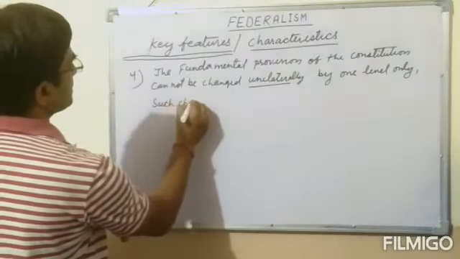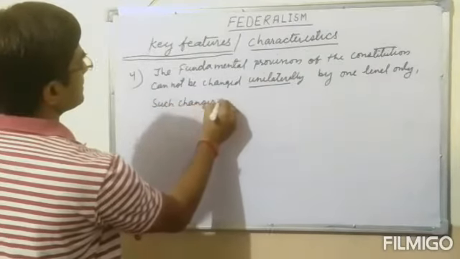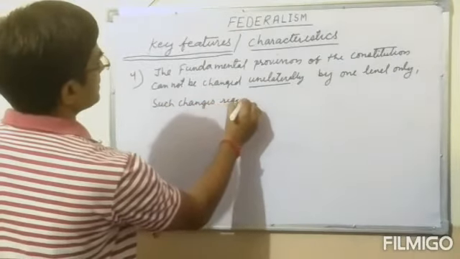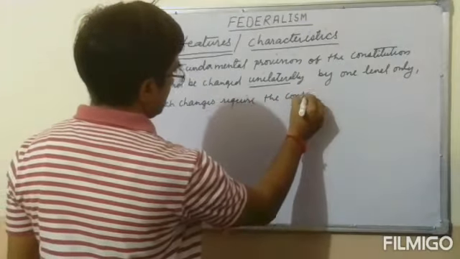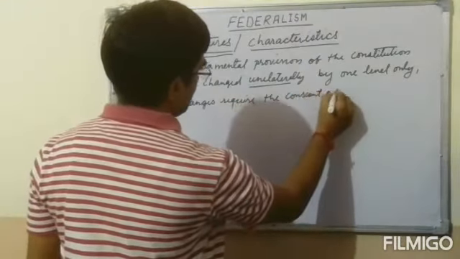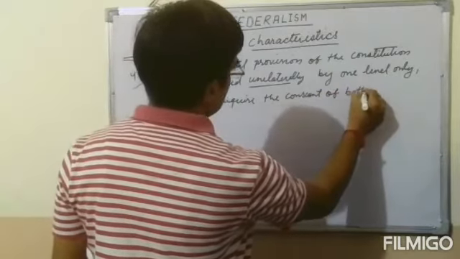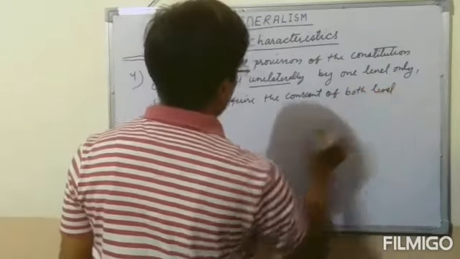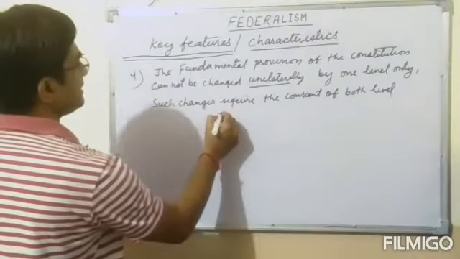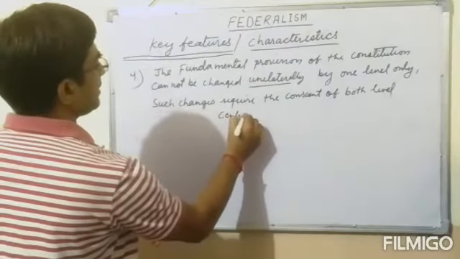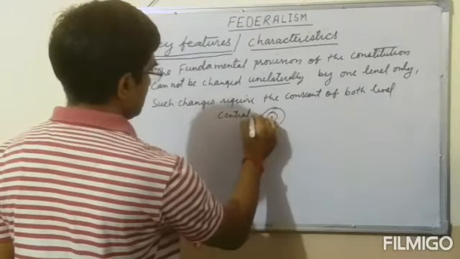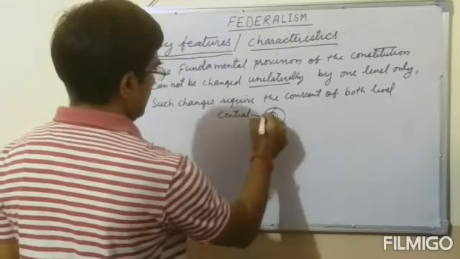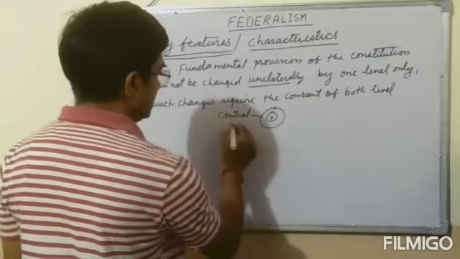Such changes require the consent of both levels. Means the central government cannot bring the changes alone.